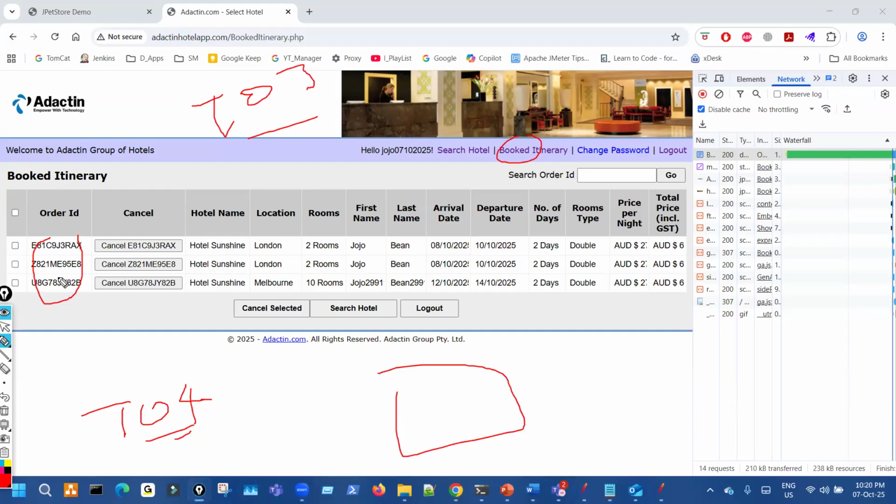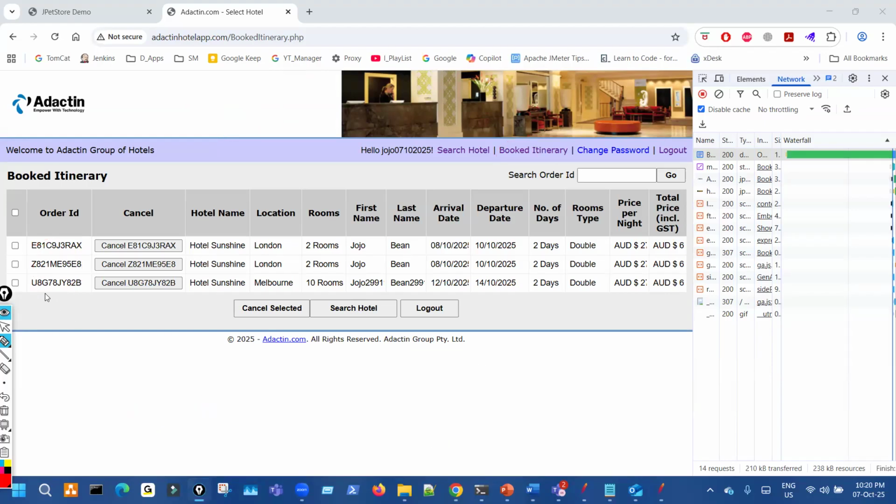You have to extract this order ID and pass any one. So select, and remember, do not do this one. Do this one instead. Suppose you want to cancel that one, beside it, here, click on this.